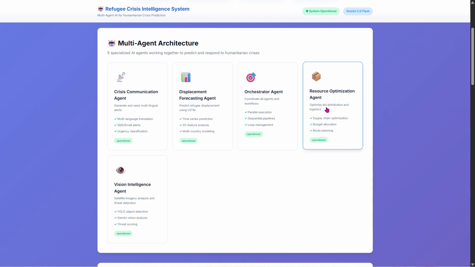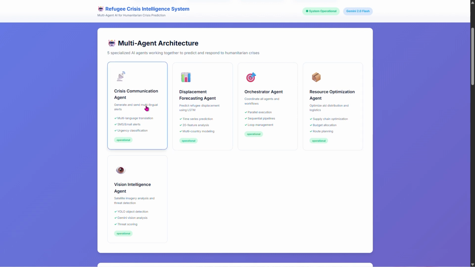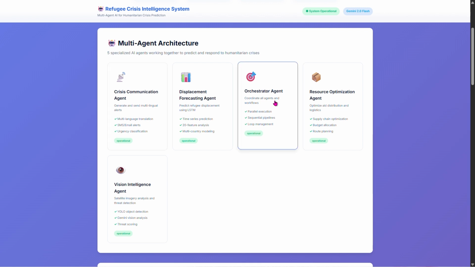Then we have Agent 3, Resource Optimization. Knowing a crisis is coming isn't enough. We need to prepare. This agent calculates exactly what supplies are needed, where they should be positioned, and how much it should cost. Then Agent 4, Crisis Communication. This agent generates alerts in multiple languages and distributes them through SMS and email to humanitarian organizations and local authorities. And coordinating all of this is the orchestrator agent. It decides when each agent should run, how they share information, and which workflow pattern to use.